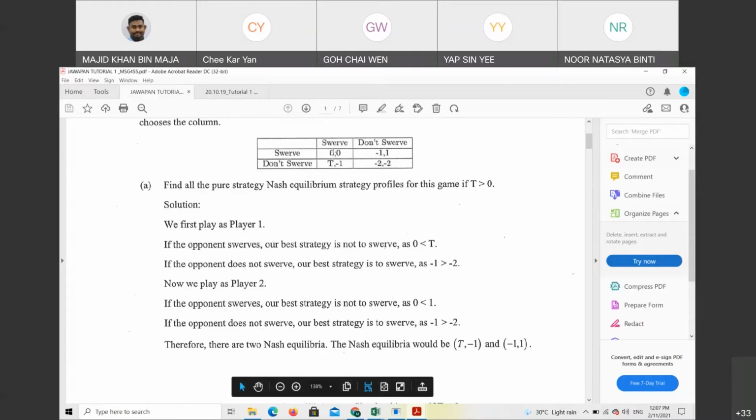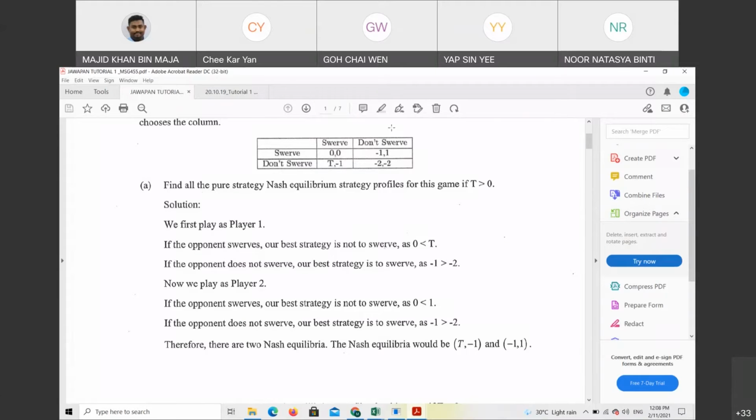One is when player 1 chooses between 0 and t, definitely you will choose t, and between -1 and -2, definitely they will choose -1. Next, for player 2, between 0 and 1, definitely we choose 1, and between -1 and -2, definitely we will choose -1.